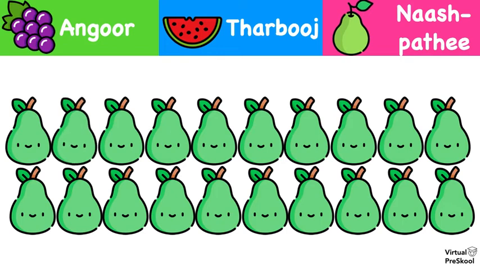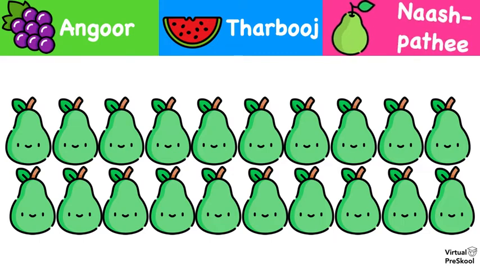Ek, do, teen, char, panch, chhah, saat, aath, nau, 10, 11, 12, 13, 14, 15, 16, 17, 18, 19, 20. So there are 20. What's 20? 20. There are 20 nashpati.